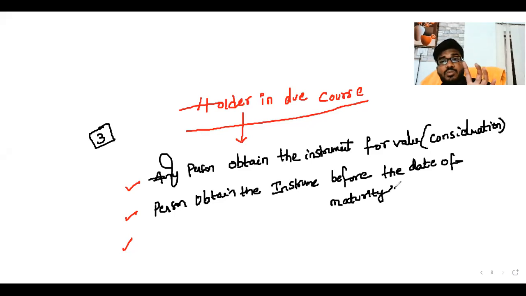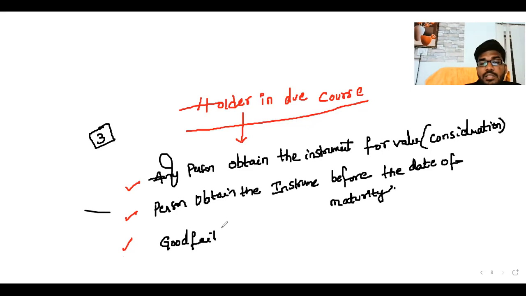So you can obtain the instrument. Every instrument has a due date. Within the due date only, before the date of maturity, the person can obtain the instrument. The last one is good faith: the person obtains the instrument in good faith. Good faith means he doesn't know the previous defects or previous defaults. He doesn't know anything; he is an ordinary, prudent, natural, innocent person. He can obtain the instrument. These three conditions are satisfied.